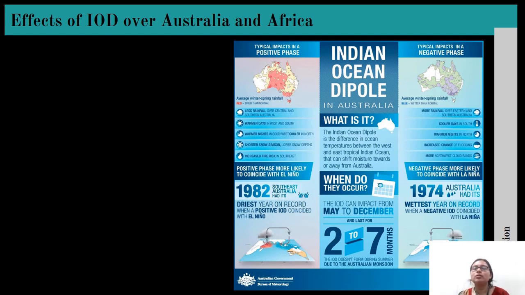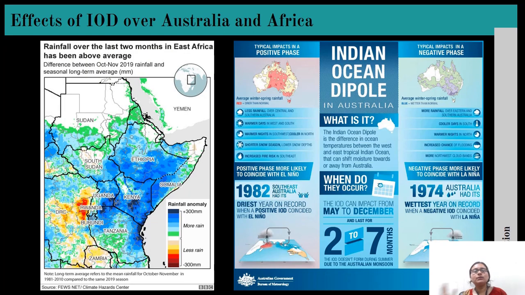So what happens there? Bushfires and more droughts happen there. And in the negative phase, what happens there? In the negative phase, there are floods and more and more rain. So in which months do we generally see the Indian Ocean Dipole? It is generally May to December, and more specifically September to November, the SON months of a year. So other than Australia, Africa is also affected.